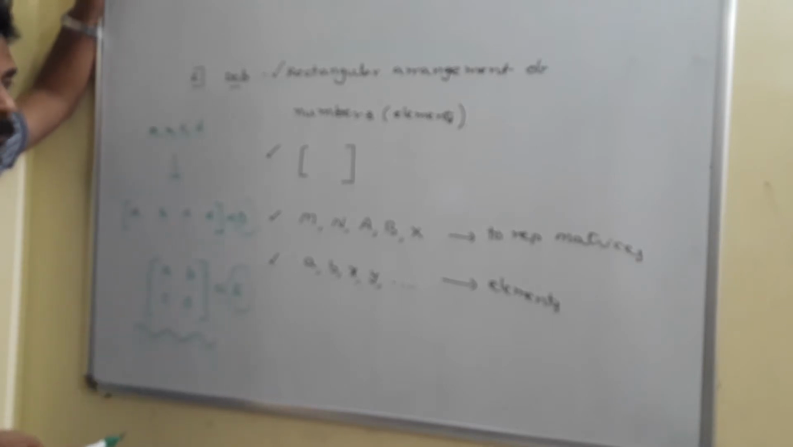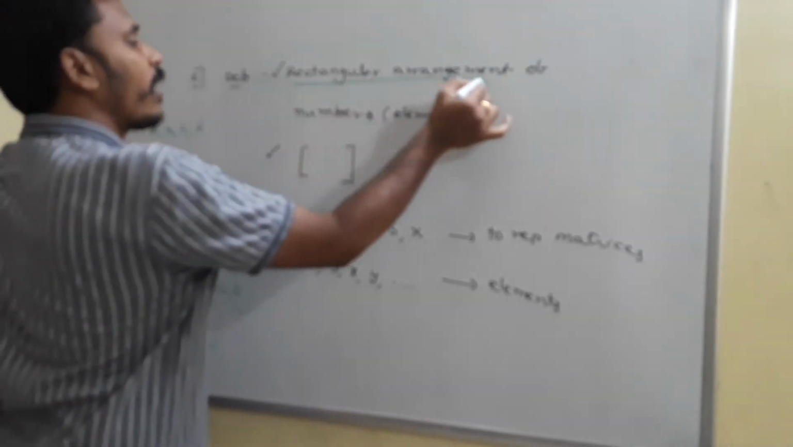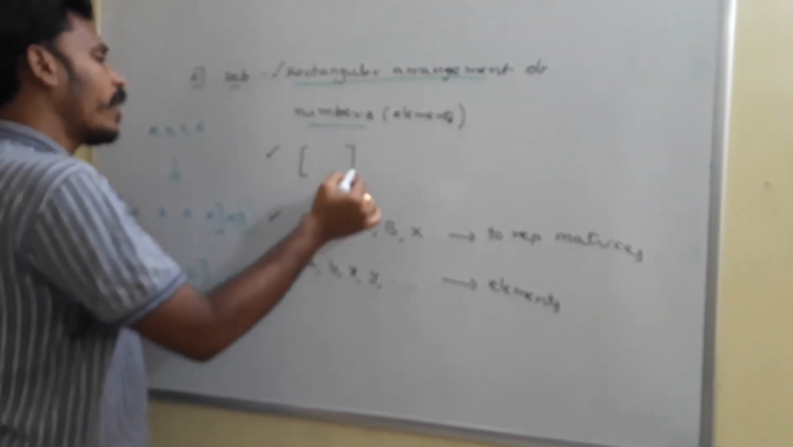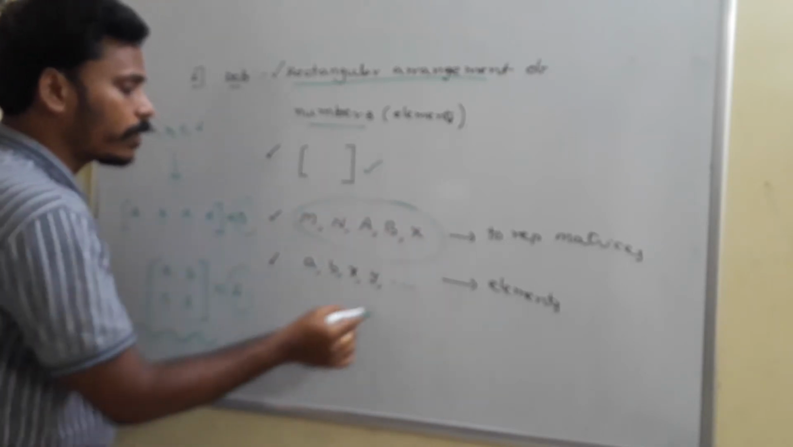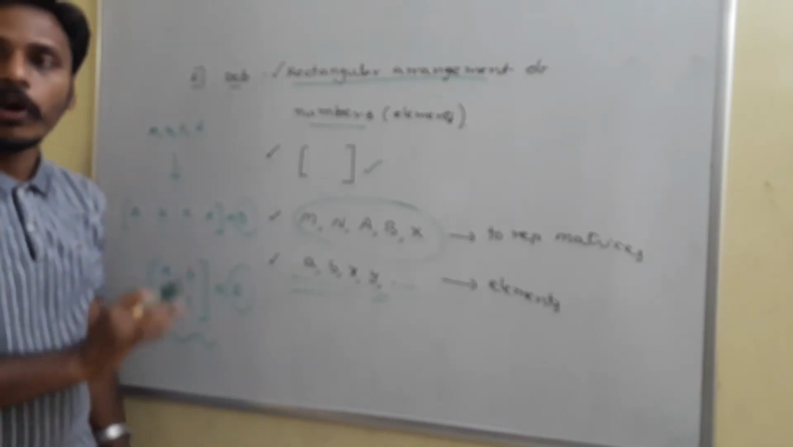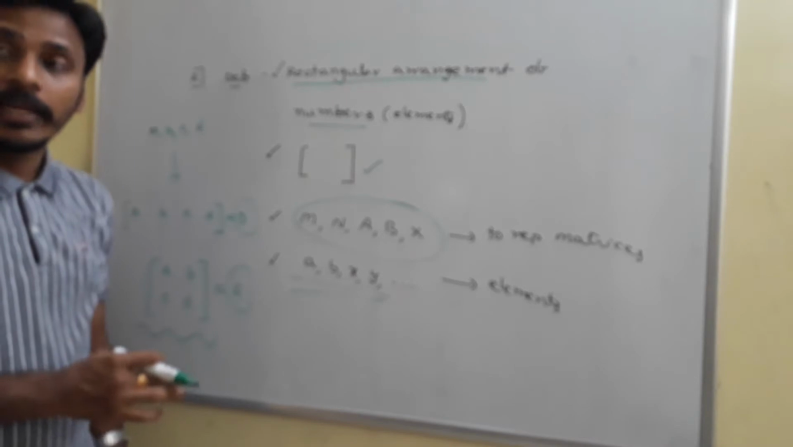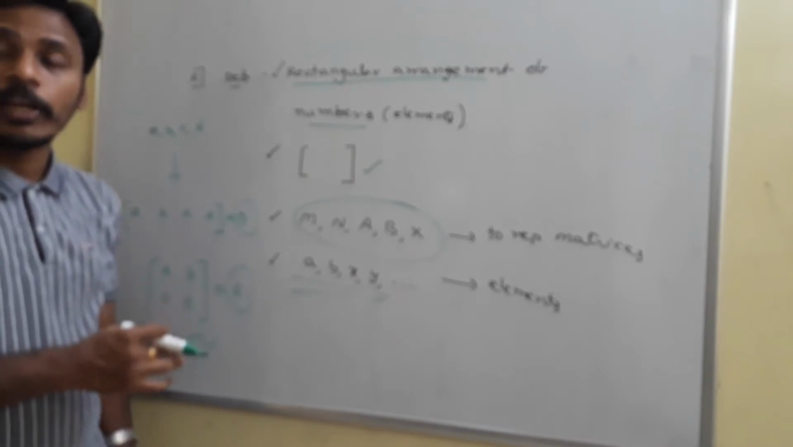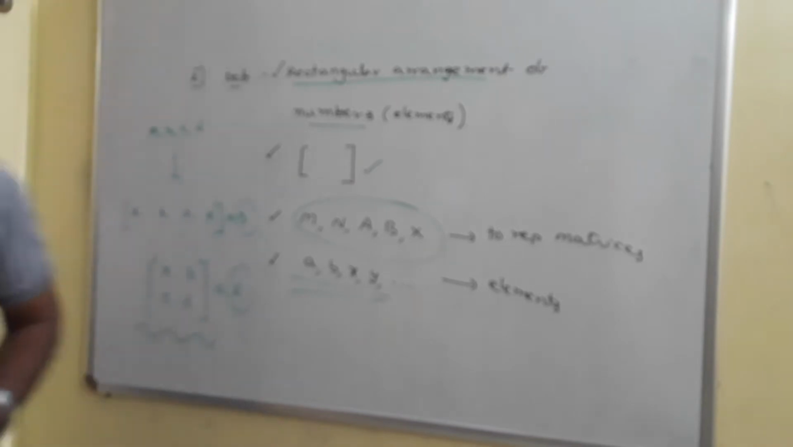That's it. See, the next point is, a matrix is a rectangular arrangement of numbers and they are enclosed in these brackets. They are named by the capital alphabets and the elements are represented by the small alphabets. That's everything. And suppose if I have some numbers, how to arrange those numbers in the rectangular format? For example, I will give you one example. Just have a look here.